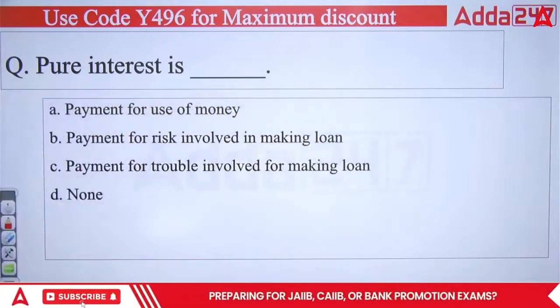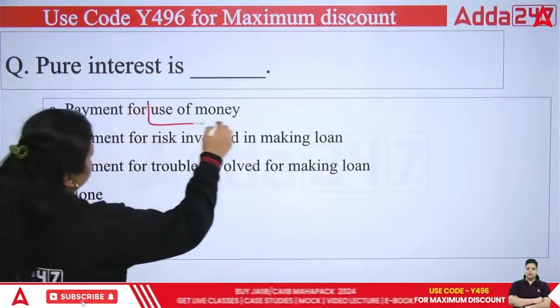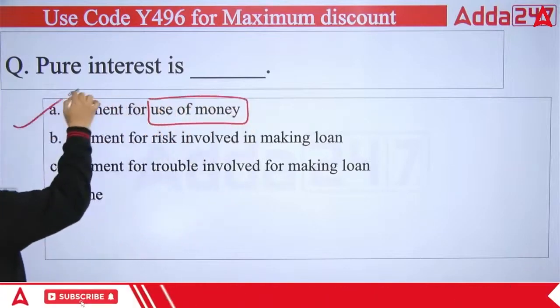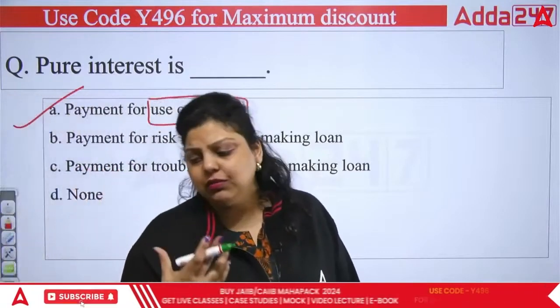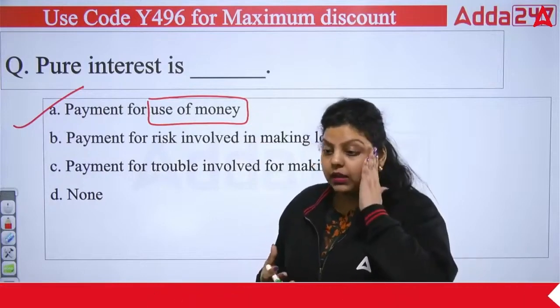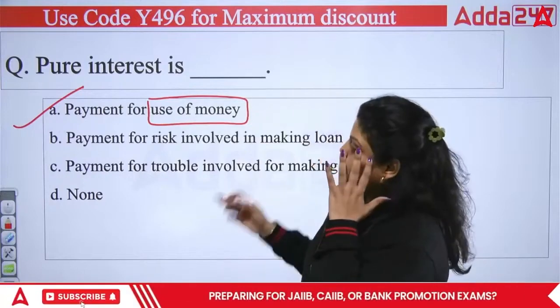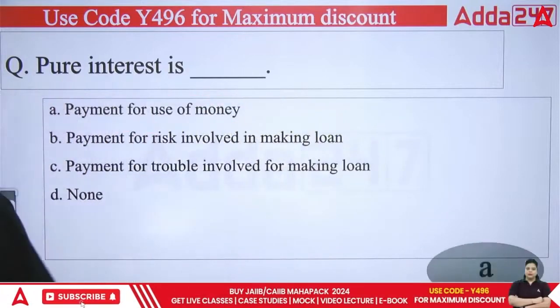So pure interest is the payment for use of money. The money I have given to someone for utilization, and on that money, whatever basic rate of interest is going on, whatever basic earning I would be having, that is my pure interest. So pure interest is payment for use of money. Right answer is A.